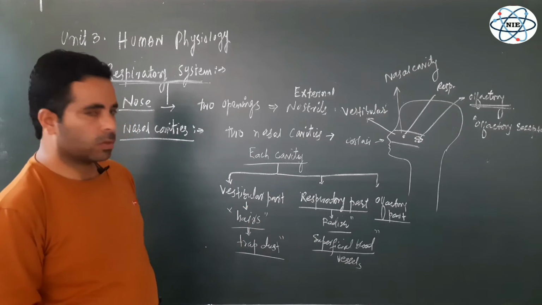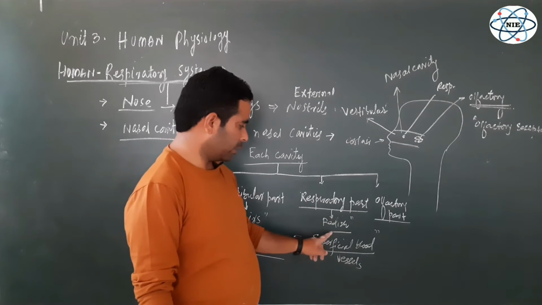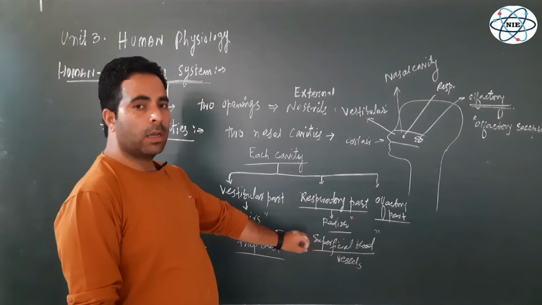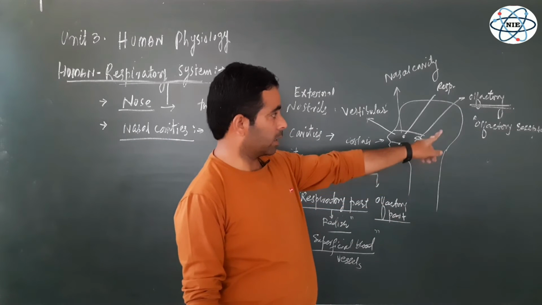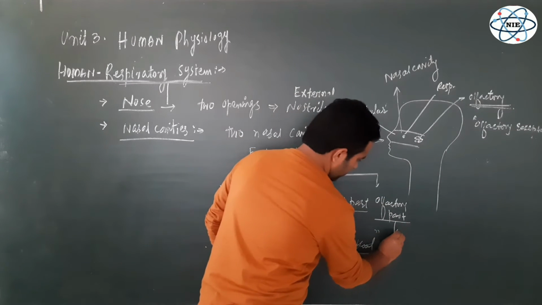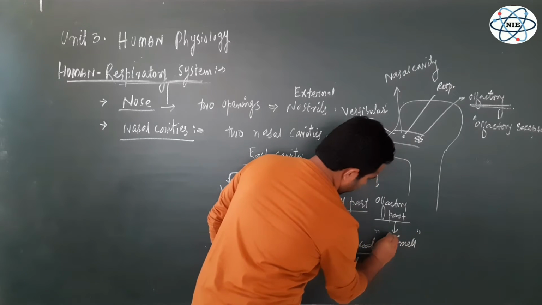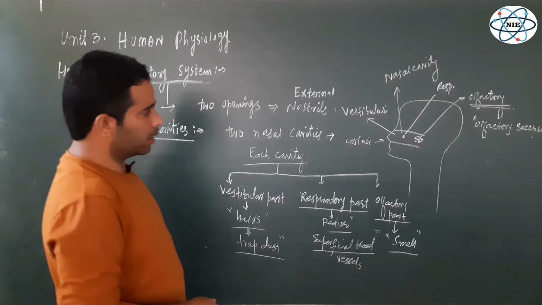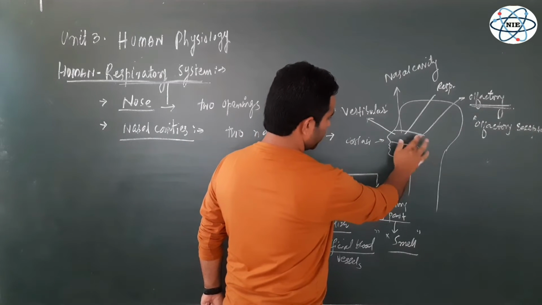The anterior one is the vestibular part, lined by hairs, and the respiratory part, which is reddish in color because of superficial blood vessels, and helps in conditioning the air, warming the cool air. And the olfactory part helps in the smell, that means it is responsible for the perception of smell, right?